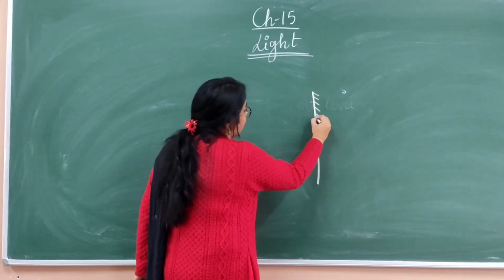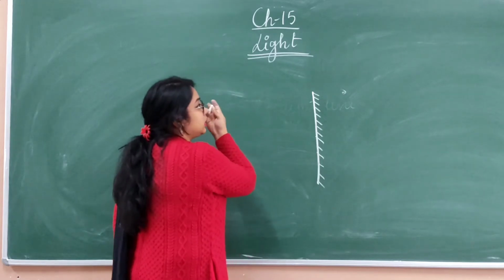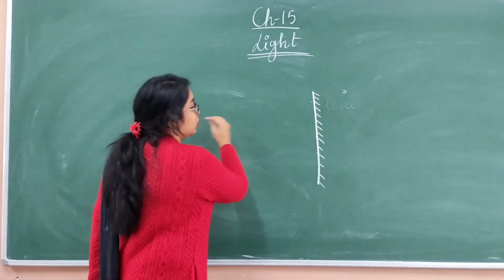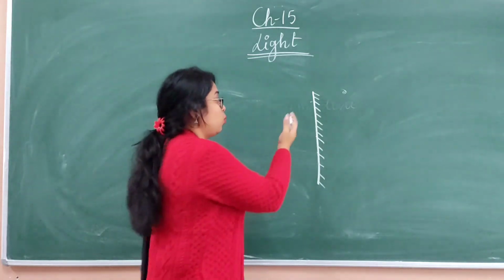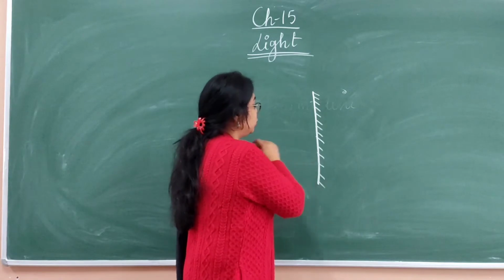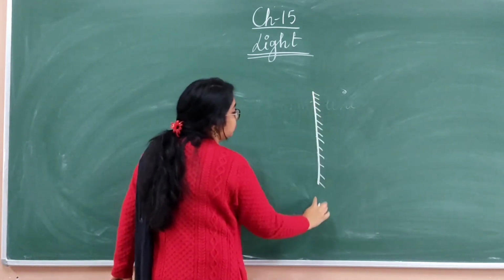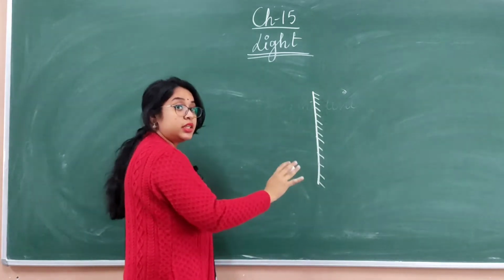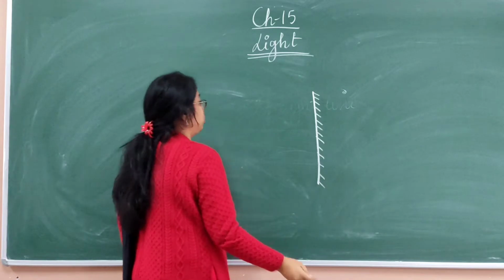Whenever we draw a plane mirror in 2D, as the board is 2D, the mirror has two surfaces, one polished and another unpolished. This is the diagrammatic representation of a mirror, this is the polished side, this is the unpolished one.